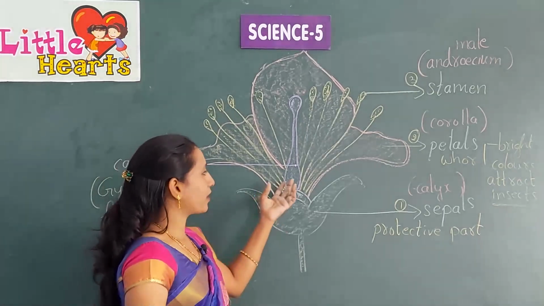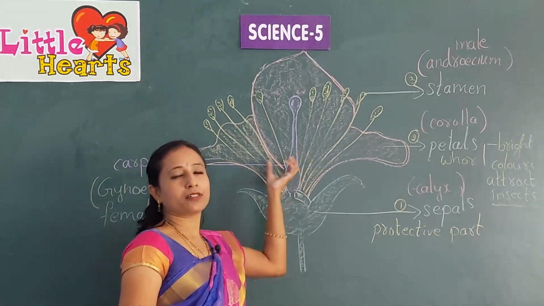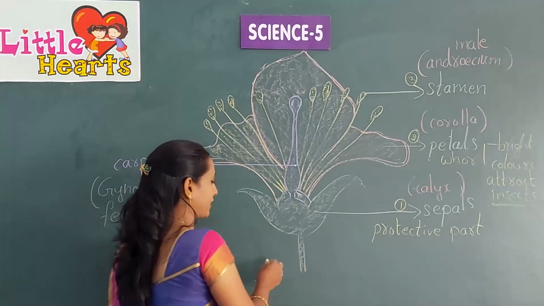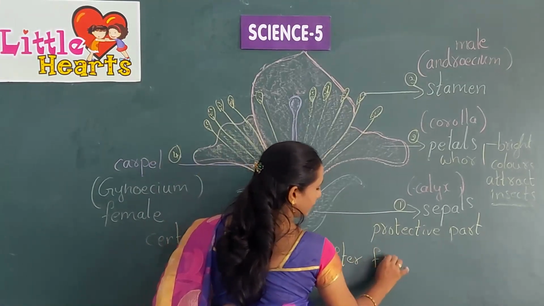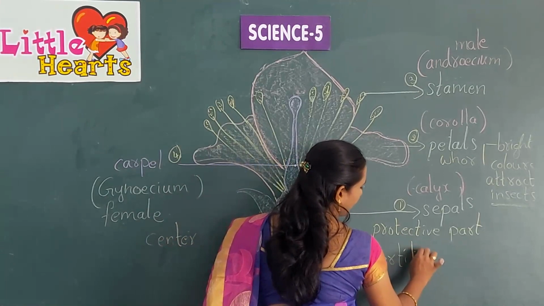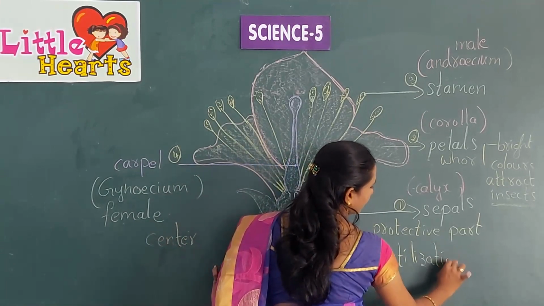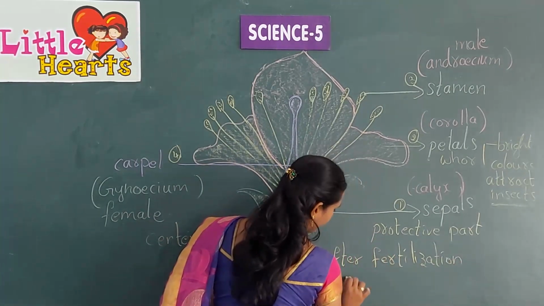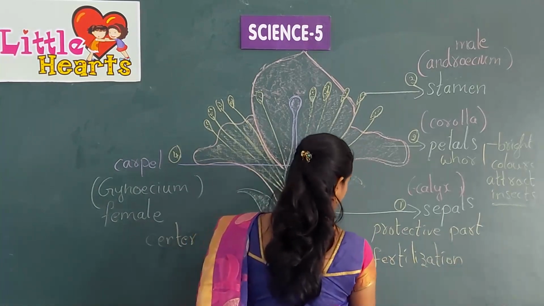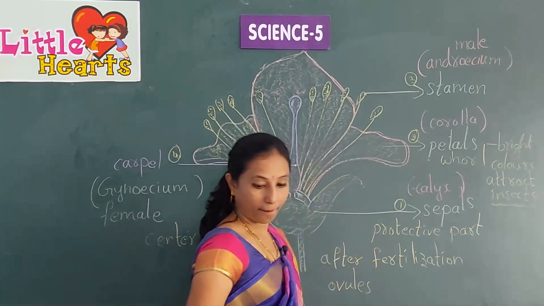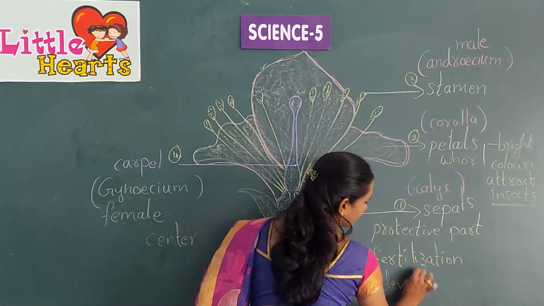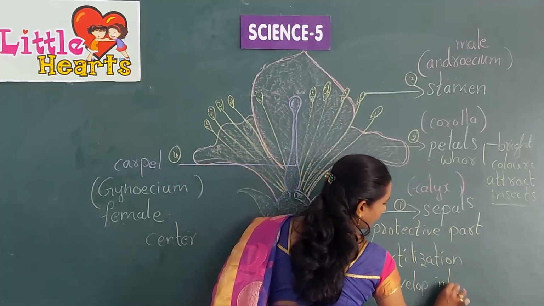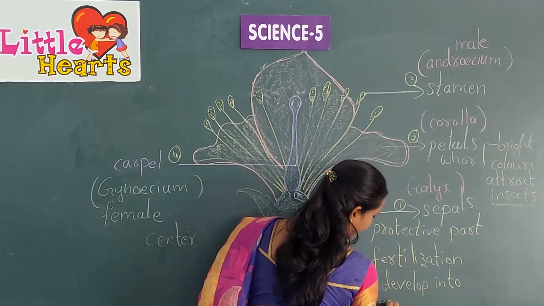After fertilization, these ovules develop into seeds.